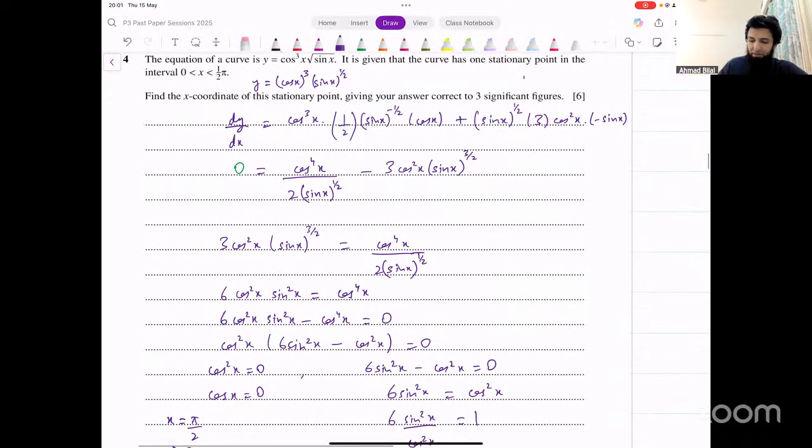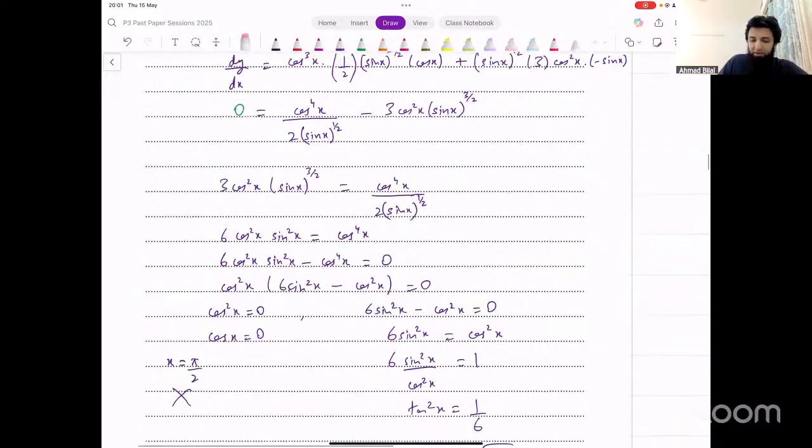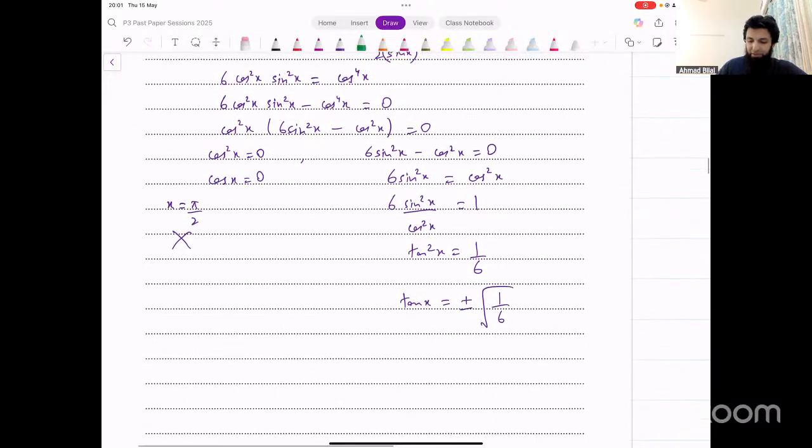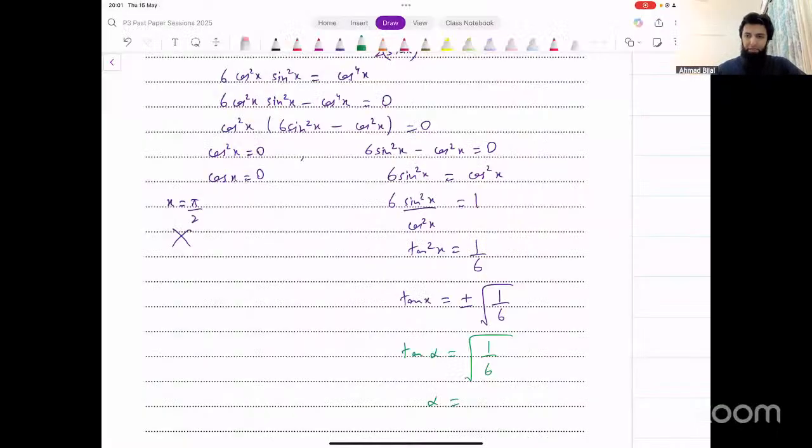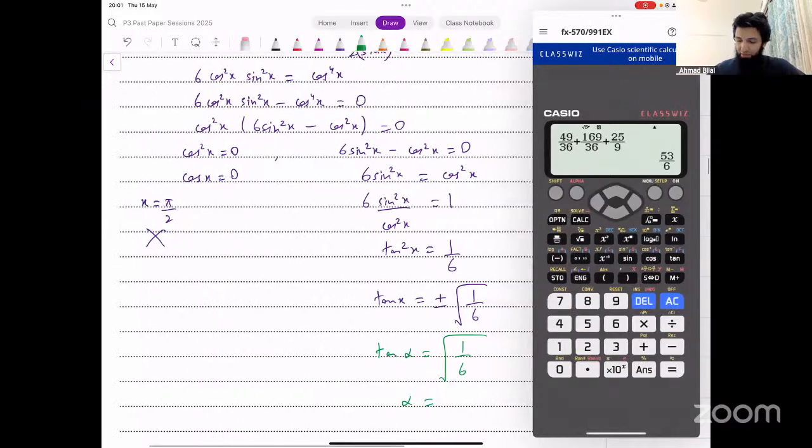You want an answer in decimals? You can't get an exact answer here. Find the basic angle, and you would get tan alpha equal to square root of 1 over 6. What's the basic angle that we're getting from this? Has anyone done this? Make sure your calculator is in radian mode.